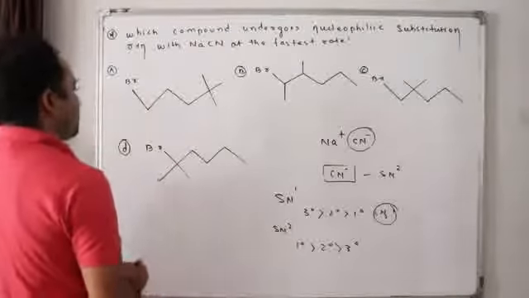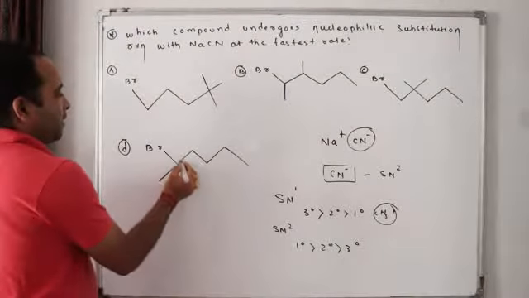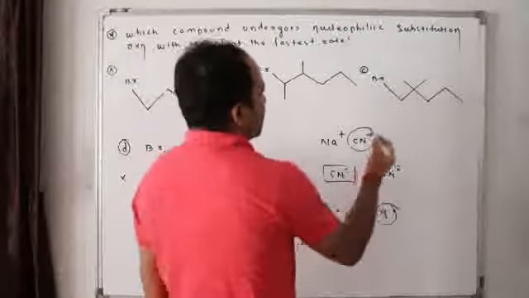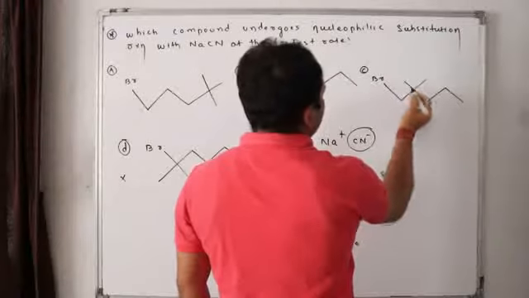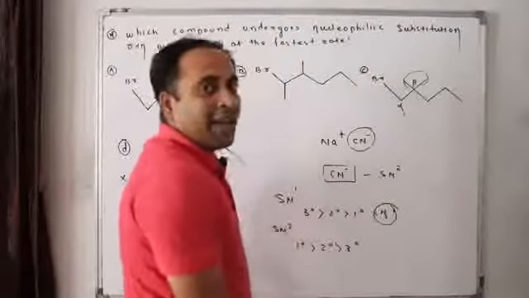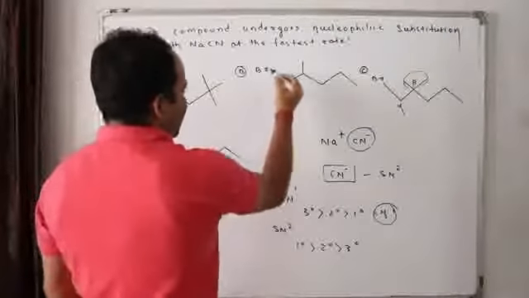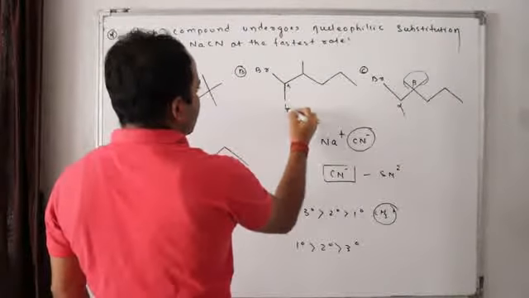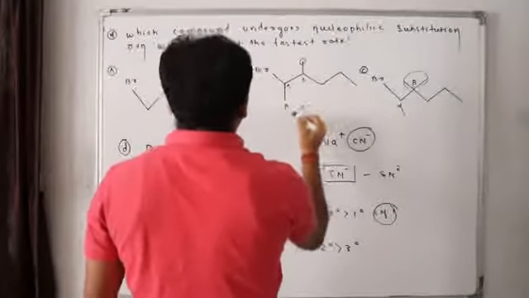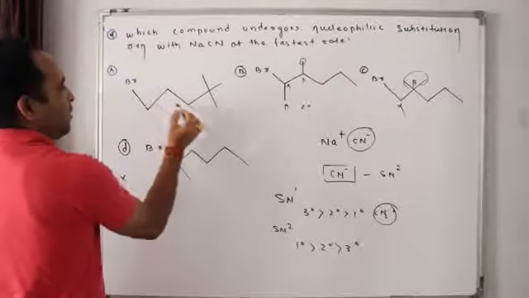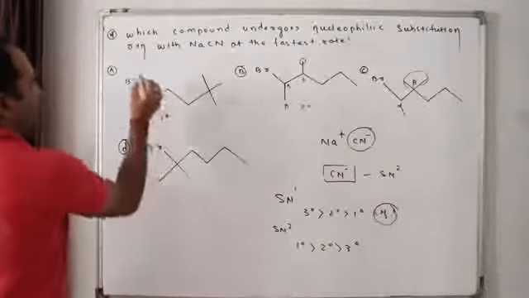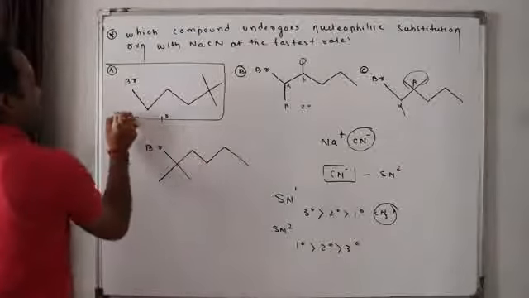Now come to this point. In D it is connected to 3 carbons, tertiary, so ruled out. Here C, this carbon is having 1 carbon, but if this is alpha, this is beta, there is too much crowding. Beta crowding supports SN1. Now in this case, if this is alpha, this is beta is also crowded, connected to carbon, this is secondary. Now this carbon is connected to a single carbon without crowding, so this is primary and more preferable for SN2. So A is the answer. So what is the answer?